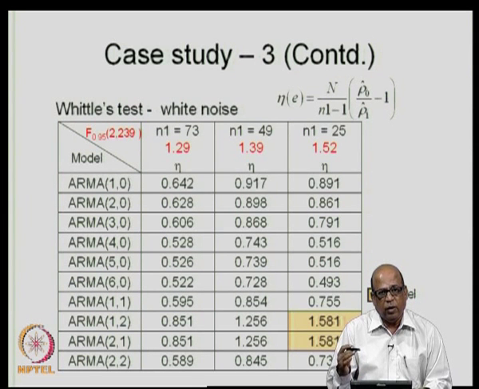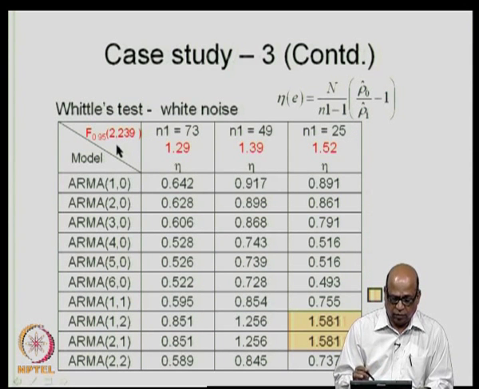In our case, N was 240. We have considered half the data, so you could have gone up to 0.15 N. You consider various tests just to see where the model fails. As you can see, these are the eta values that you obtain for different N1 values. Let us say N1 is equal to 73, I take like this.